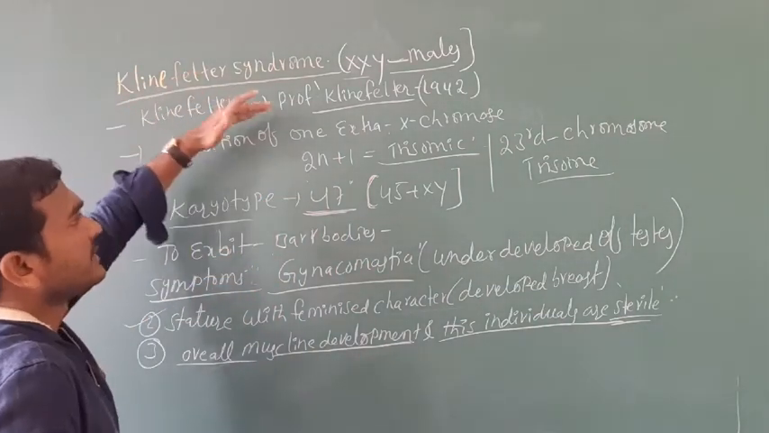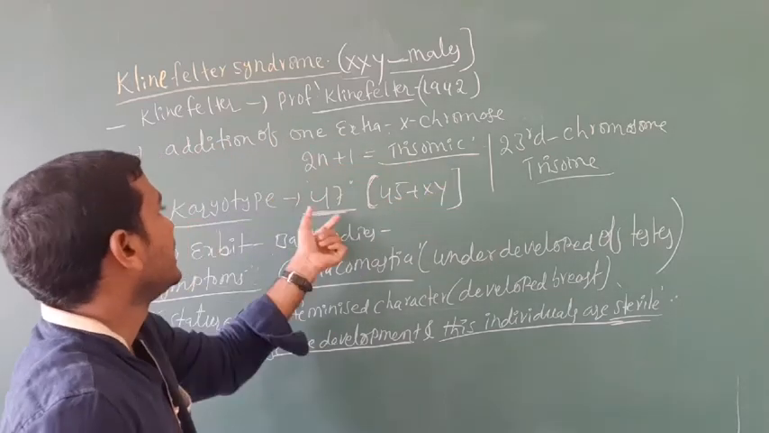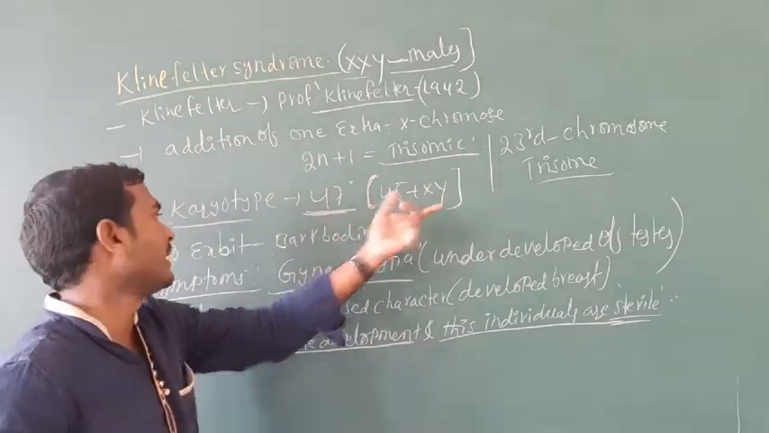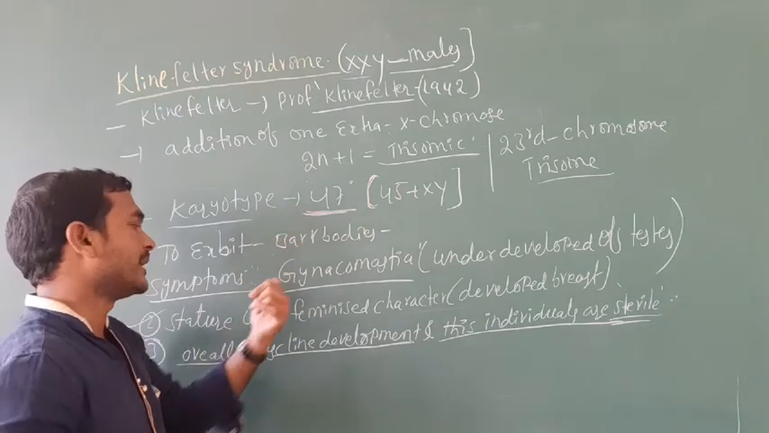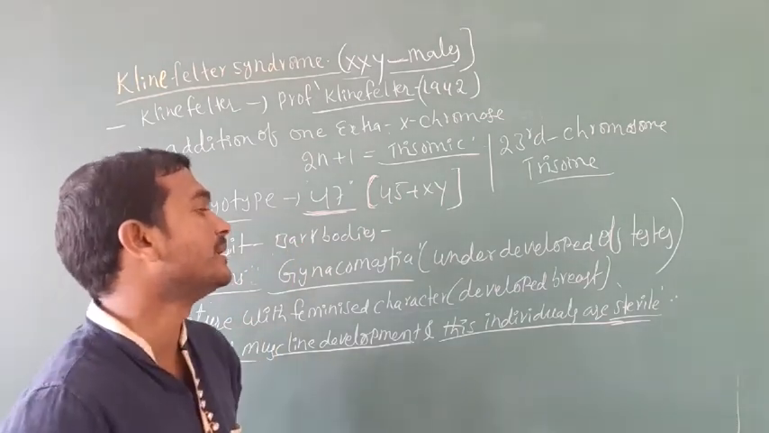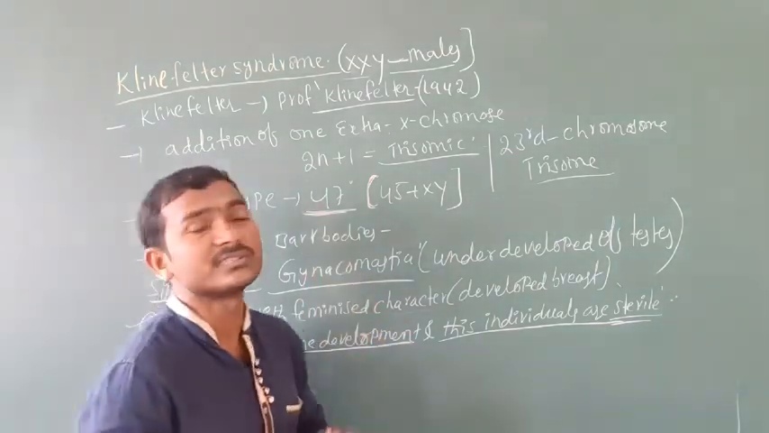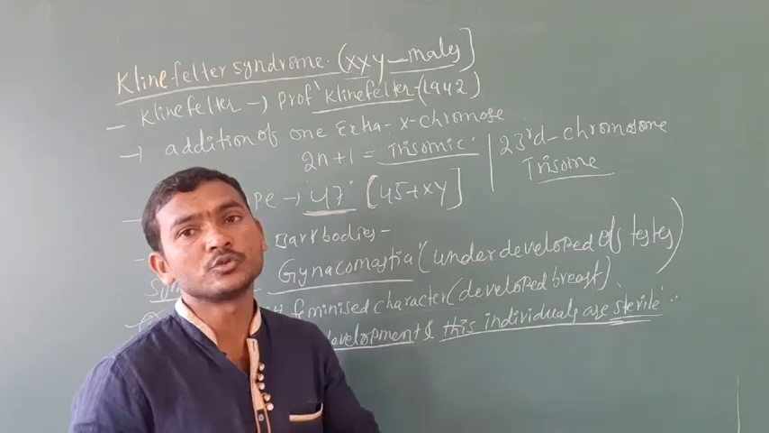Professor Klinefelter, 1942, 23rd chromosome is trisomy, karyotype 45 plus XXY. They exhibit Barr bodies, gynecomastia, feminized character, overall masculine development. These individuals are sterile. This is about Klinefelter syndrome, which is one of the allosomal disorders.